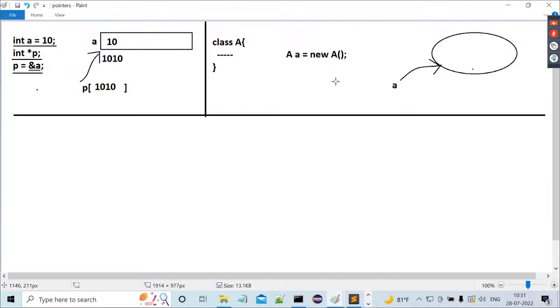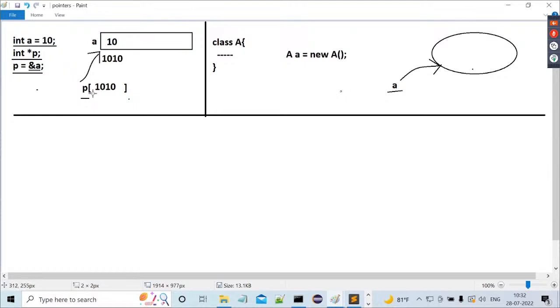Come again, what is my point here? In C and C++, a variable is referring to a block of memory. So that variable is called what? Pointer variable. Similarly, in the case of Java, when we create an object for a particular class, there also a variable is referring to a block of memory. So why don't we call this variable a pointer variable? How can we say that pointers do not exist in Java? Understand my point here now?